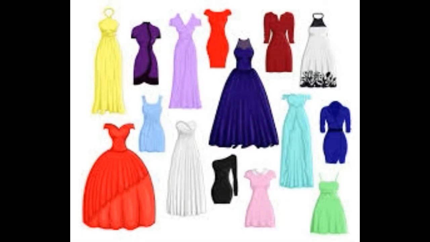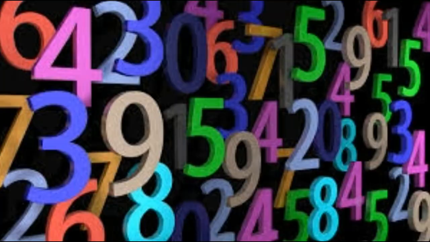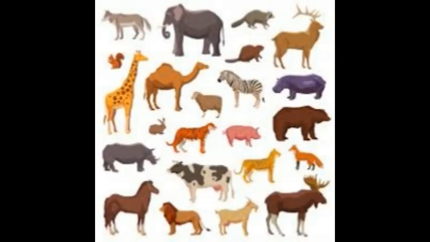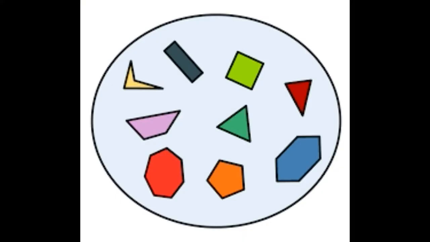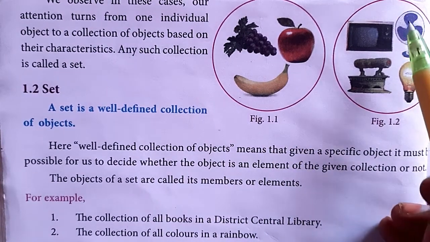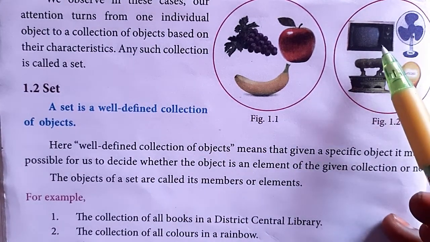Before starting the lesson, let's see some images for your understanding. See the image. We can say this is a collection of dresses. This is a collection of numbers. This is a collection of alphabets. This is a collection of animals. What is it? Can you guess it? Yeah, this is a collection of shapes. See, this is a collection of fruit. This is a collection of electronic items.